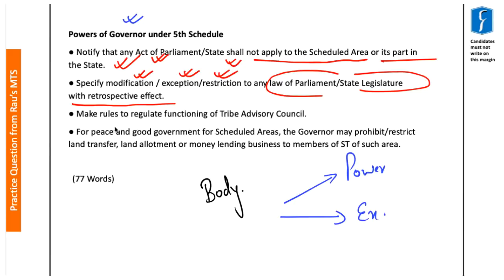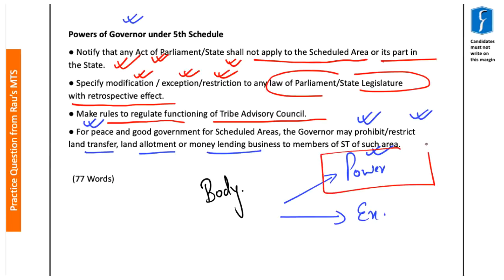Further, the governor can make rules to regulate the functioning of the Tribes Advisory Council. Further, with respect to peace as well as good governance of the scheduled areas, the governor may even prohibit or restrict land transfer, land allotment or money lending business to any members of the scheduled tribes of such areas. So these can be said to be some of the powers of the governor under the 5th Schedule of the Indian Constitution. And this first part of the body has been written in 77 words.